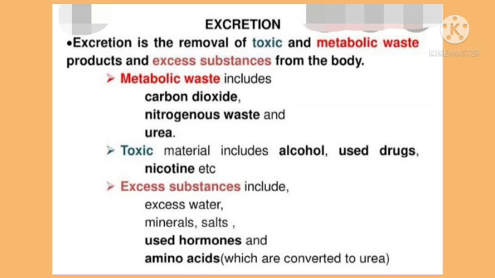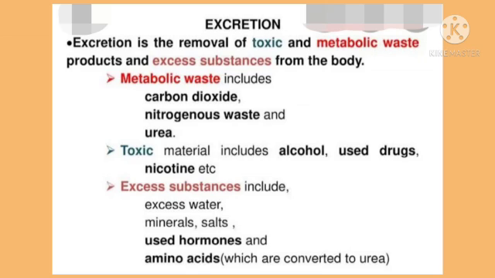So, to remove them from our body, a process is there called excretion. The process of removing harmful or unwanted metabolic waste from the body is called excretion. Now, excretion is necessary because metabolic waste like carbon dioxide and urea prove harmful to the cells.